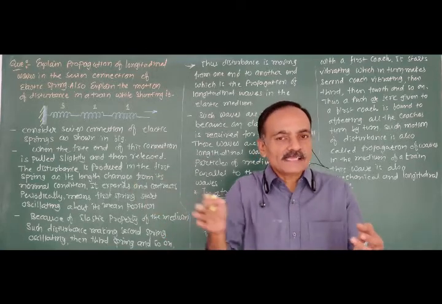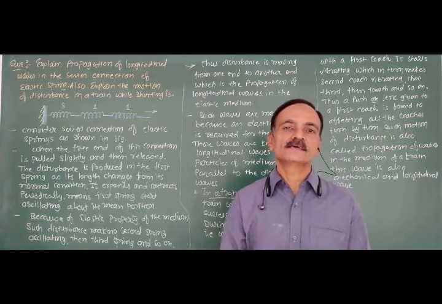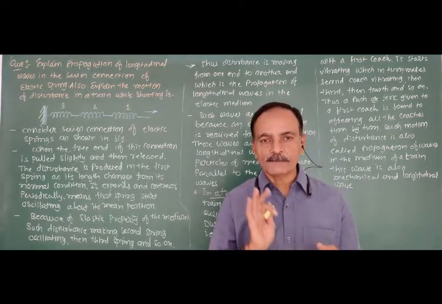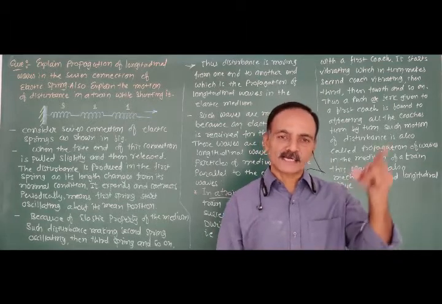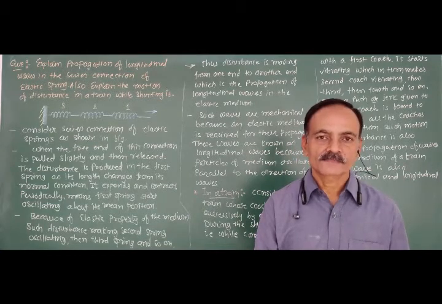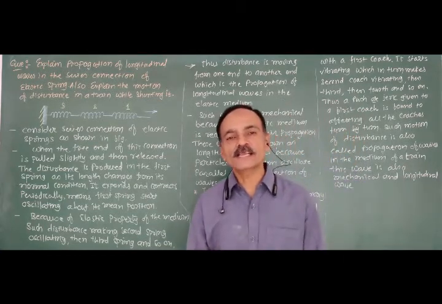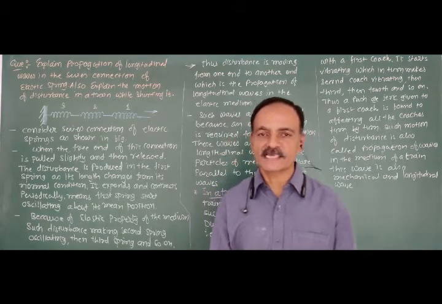At the time, a slight push is given to the coaches by the engine. So the effect of this slight push is transferred from the first coach to the second, second to the third, and so on, turn by turn. Actually, longitudinal waves are produced in each coach.